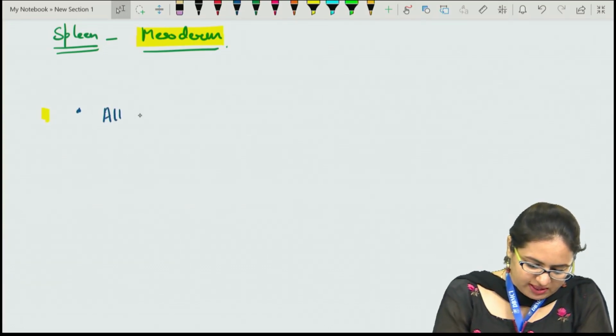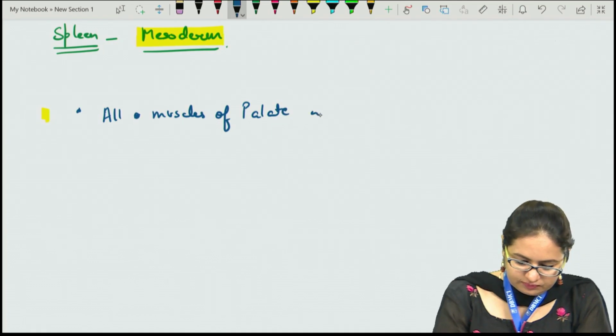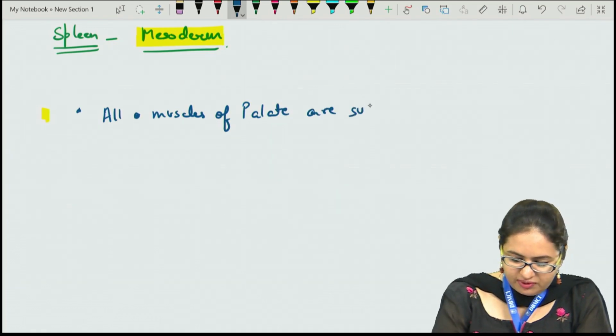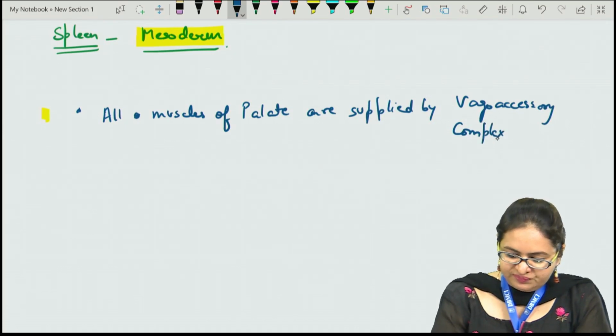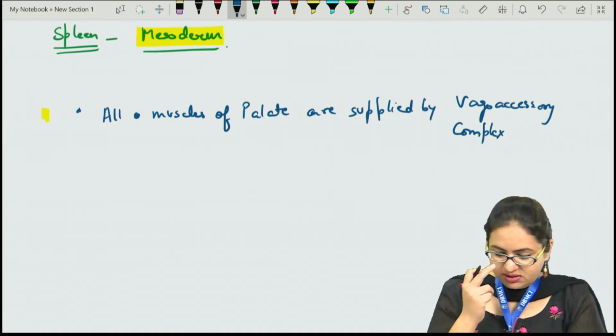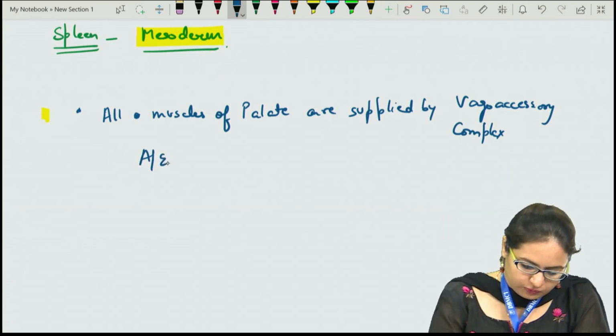All the muscles of the palate are supplied by the vagoaccessory complex. This vagoaccessory complex includes the vagus nerve and the cranial root of the accessory nerve, all except the tensor veli palatini.